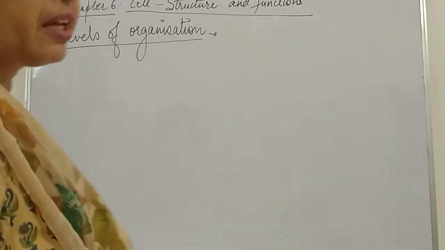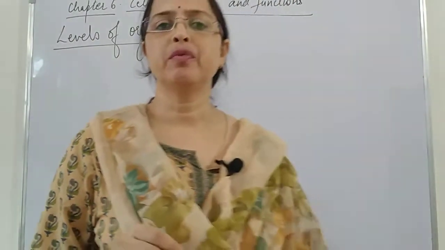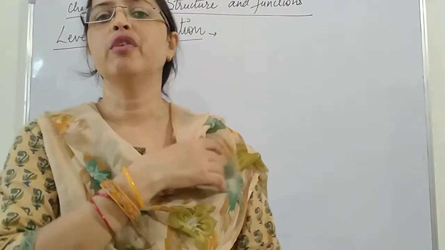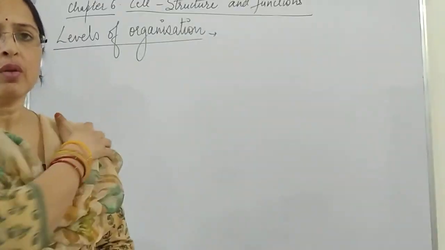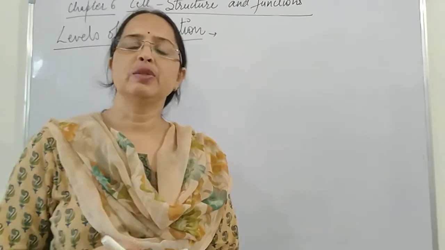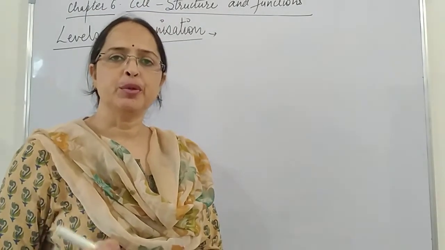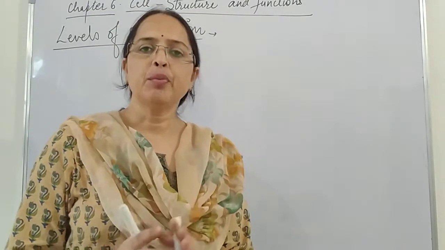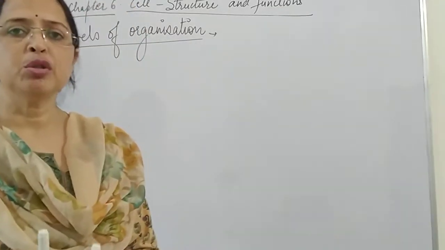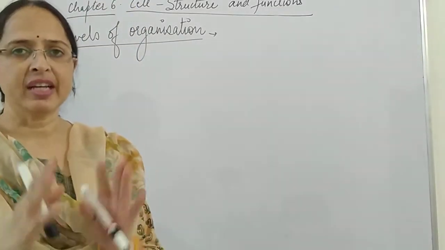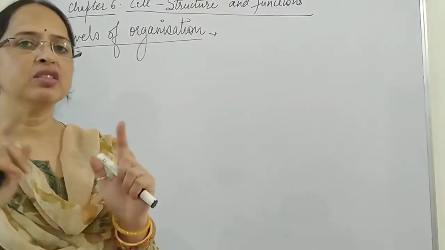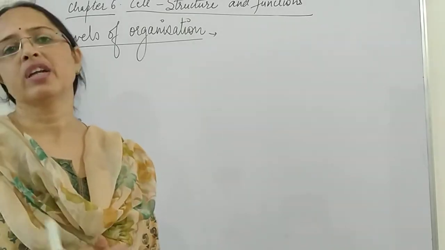Now students, here we have another topic of the chapter, that is the levels of organization. Okay, just now in the cell theory, in the second point, I told you about that. Second point states that the organization of the cells in the organism body determines the structure of the organism body.